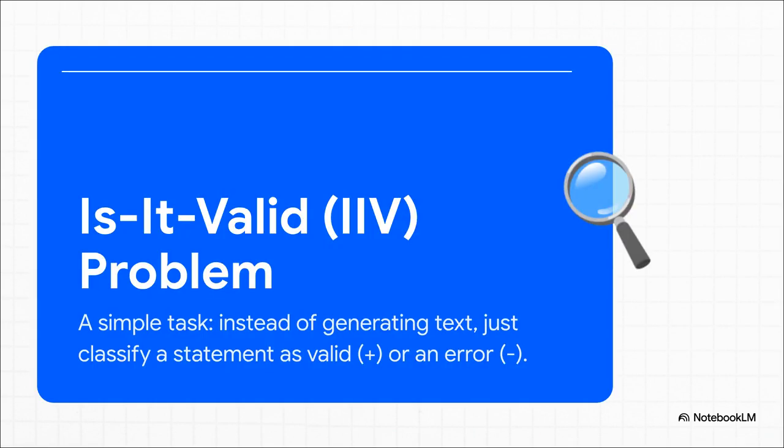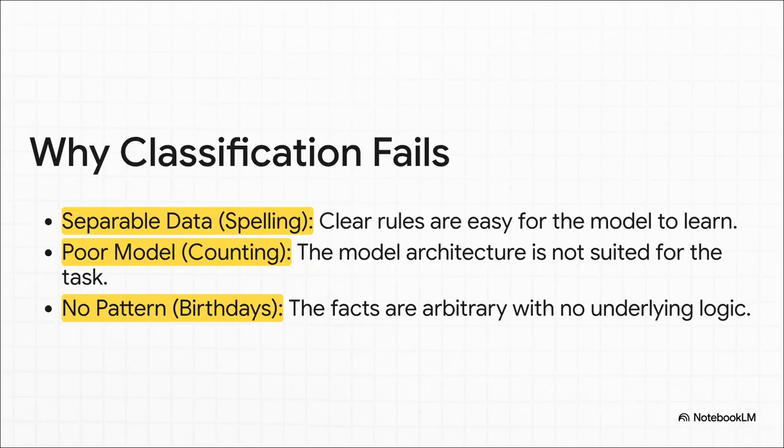Okay, so to really break this down and show us how it works, the researchers did something pretty clever. They took this really complicated task, generating a whole block of text, and they boiled it down to something way, way simpler. A basic yes or no question. They call it the Is It Valid classification problem, or IIV. Basically, instead of asking the AI to come up with the right answer, you just give it a statement and ask, hey, is this statement valid? Yes or no. That's it. Super simple.